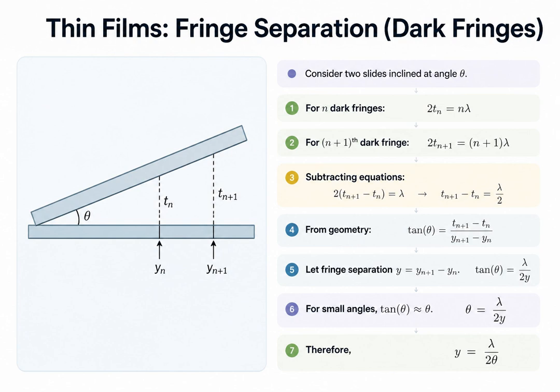Looking at the geometry of the wedge, the tangent of the wedge angle theta equals the change in thickness divided by the horizontal fringe separation, y. Substituting our thickness difference, we get tan theta equals lambda over 2y. Since the angle is incredibly small, tan theta is approximately just theta in radians, giving us the final formula, fringe separation y equals lambda over 2 theta.